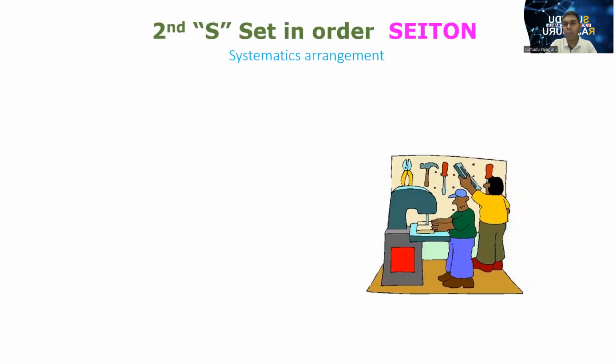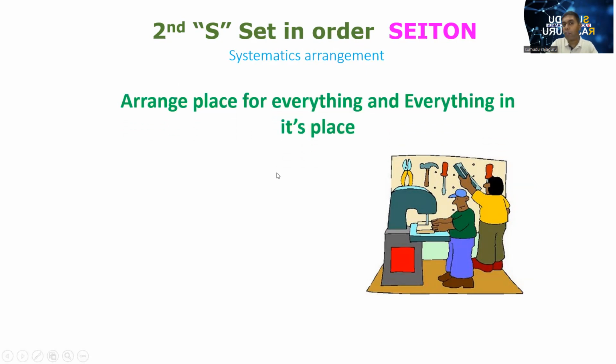After completing the sorting activity, now imagine we have only the required items. Whatever the required items, now we have to set them in order. That means Seiton, systematic arrangement. When we do the systematic arrangement, there is a golden rule: a place for everything and everything in its place.